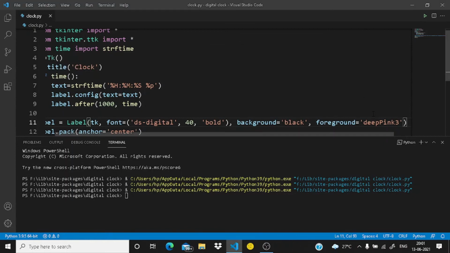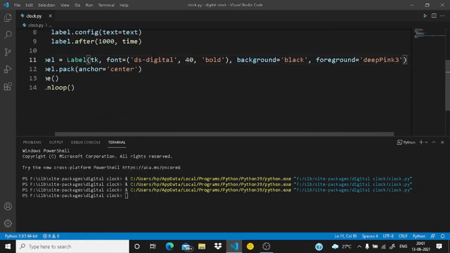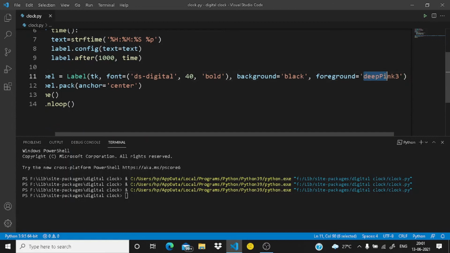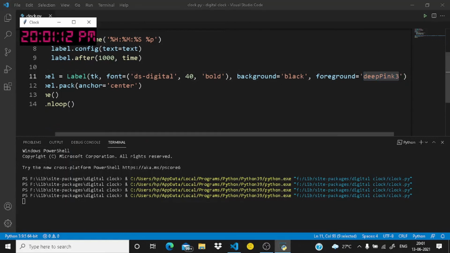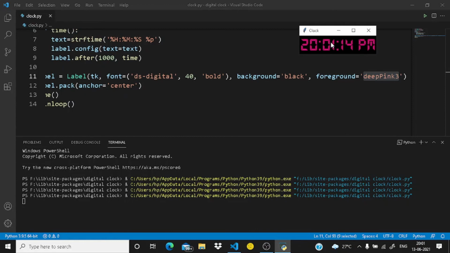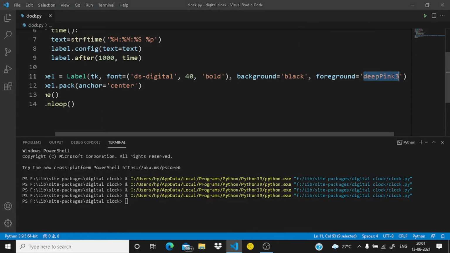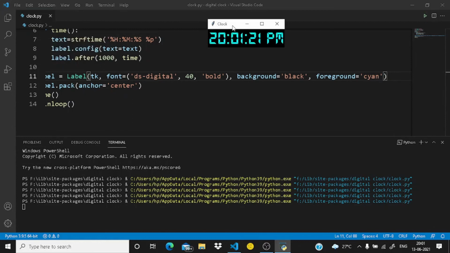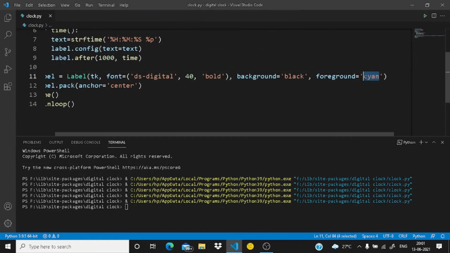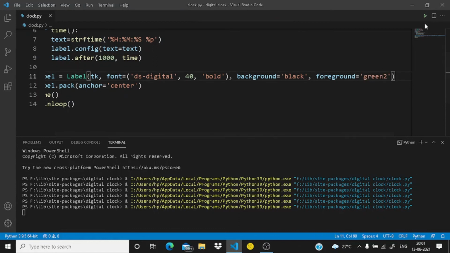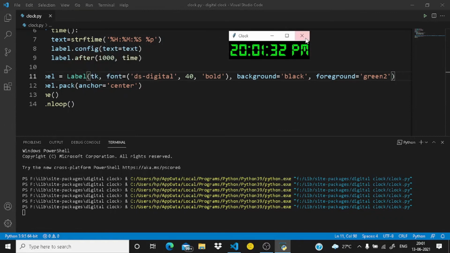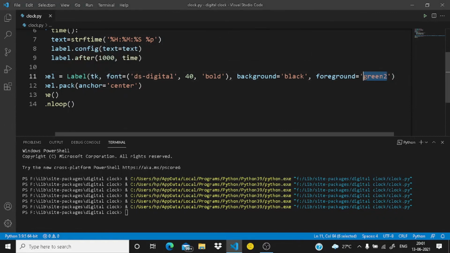So guys, I have some really cool color combinations for this label. So first is this deep pink 3. This text is deep pink 3. You can write here cyan. This is the cyan, or green 2. This is the bright green actually. You can see this one, and you can even write red here.